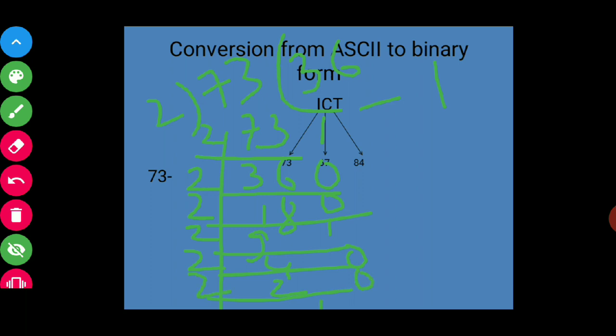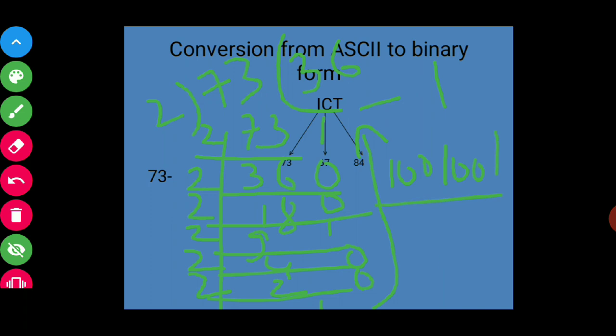Remainder 0 will be here. So the remainders I got are 1 0 0 1 0 0 1. This is the binary value for 73. So I will write from bottom to top, not from top to bottom, okay. So I'll write 1 0 0 1 0 0 1.